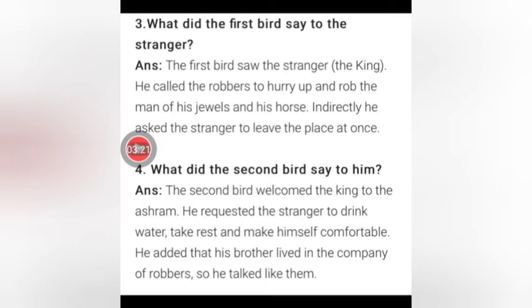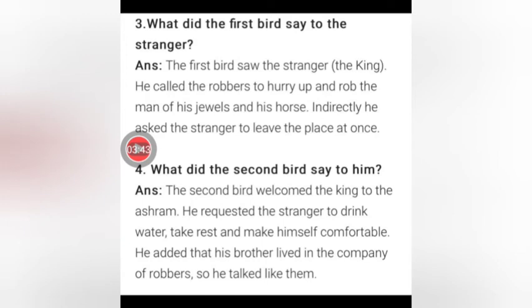Question mark. The answer to the 4th question is, the second bird welcomed the king to the ashram. He requested the stranger to drink water, take rest, and make himself comfortable. He added that his brother lived in the company of robbers, so he talked like them.